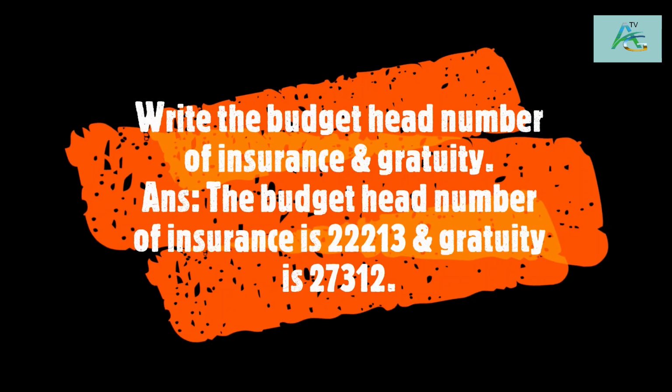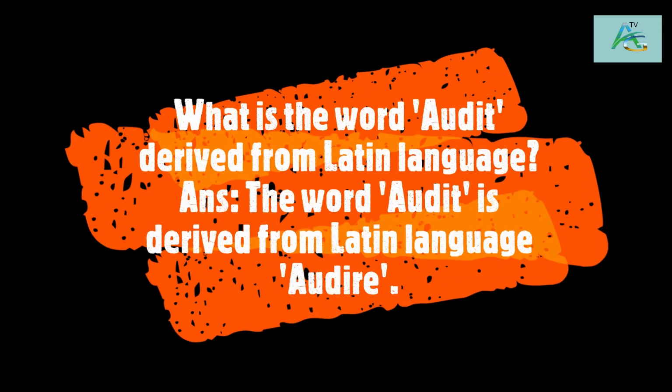Write the budget head number of insurance and gratuity. The budget head number of insurance is 22213 and gratuity is 27312. What is the word audit derived from Latin language? The word audit is derived from Latin language audire.